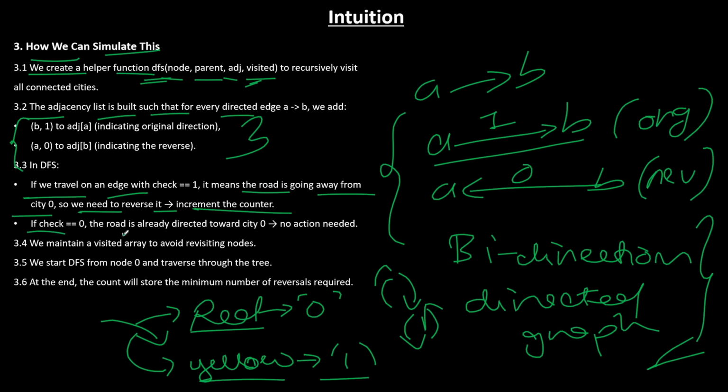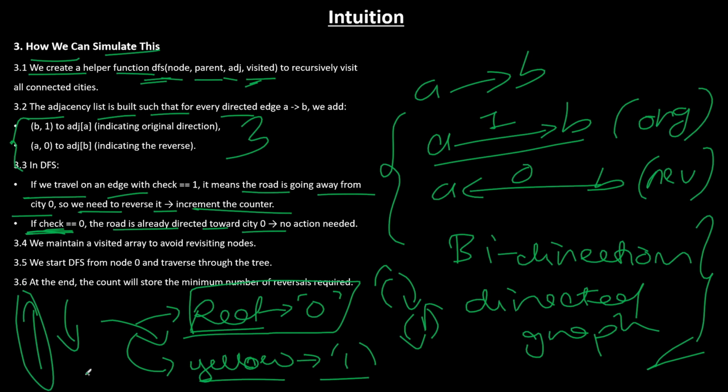But if the check is 0, the road is already directed towards city 0. Check 0 means the reversed edge you are using to go in depth, because the original edge is pointing upwards, right? So you won't be able to go in the depth, right? I think this makes sense to you now.